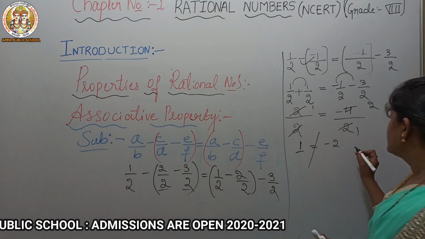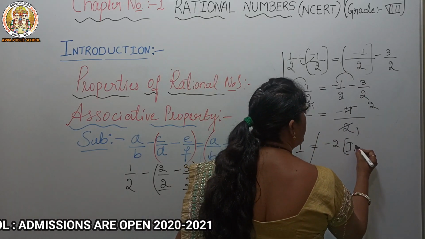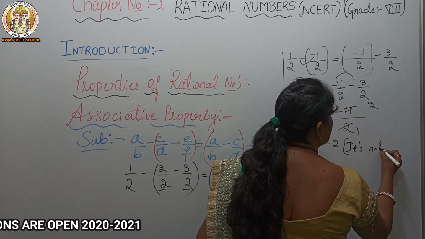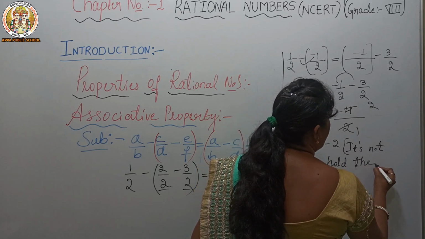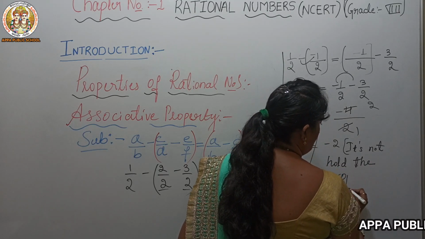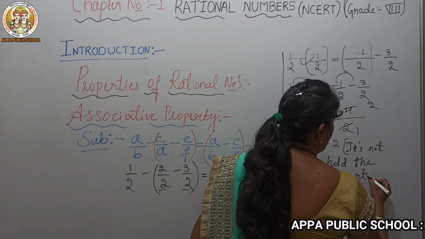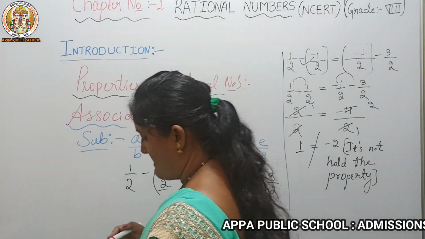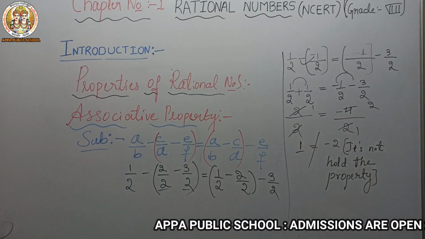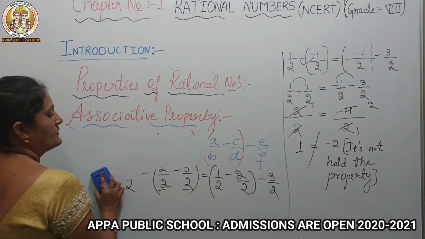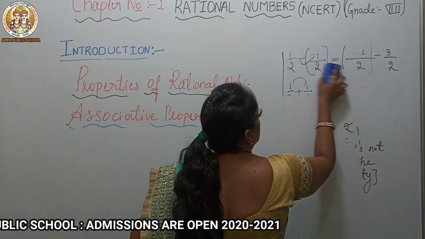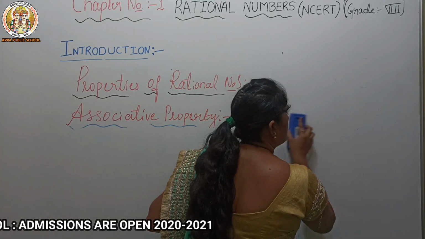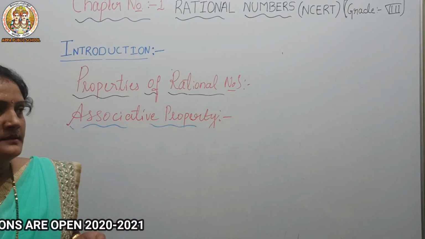It means it does not hold the property. Okay. So let's check multiplication also. Now we'll check multiplication.